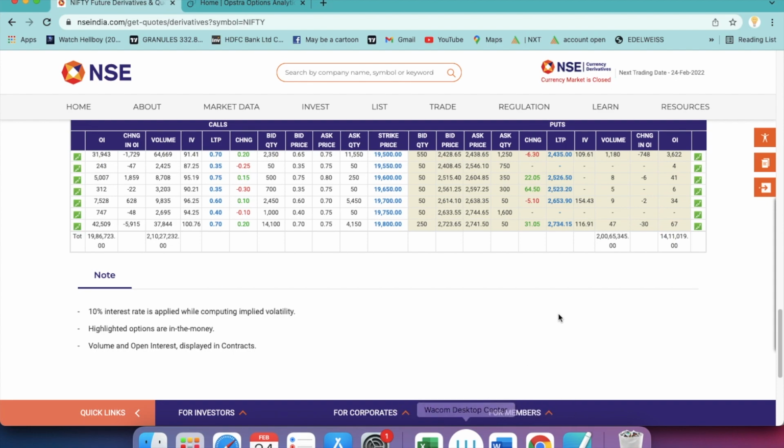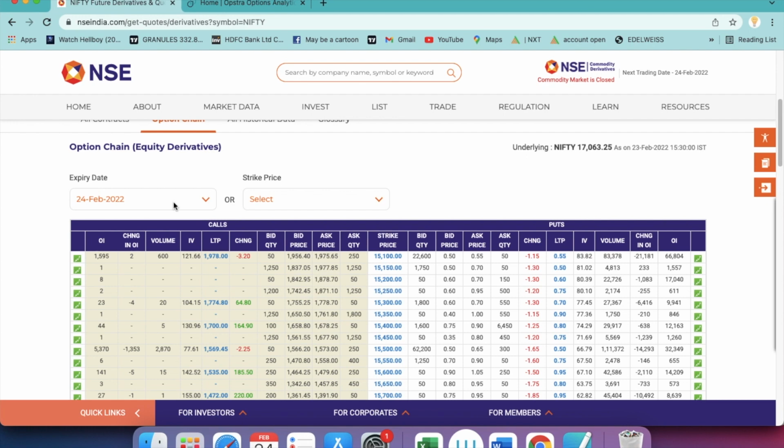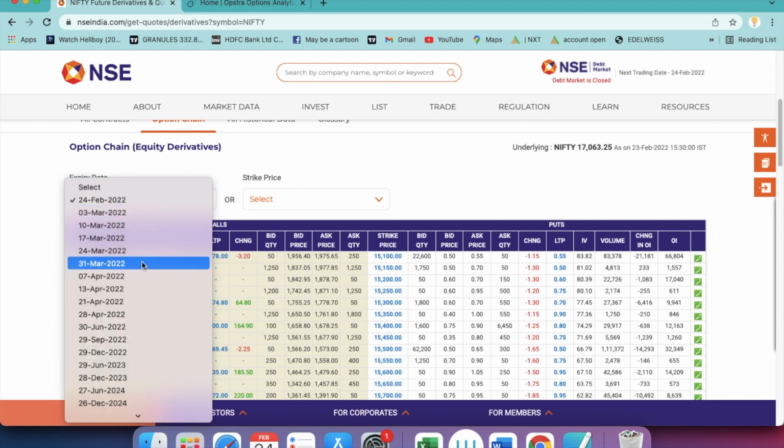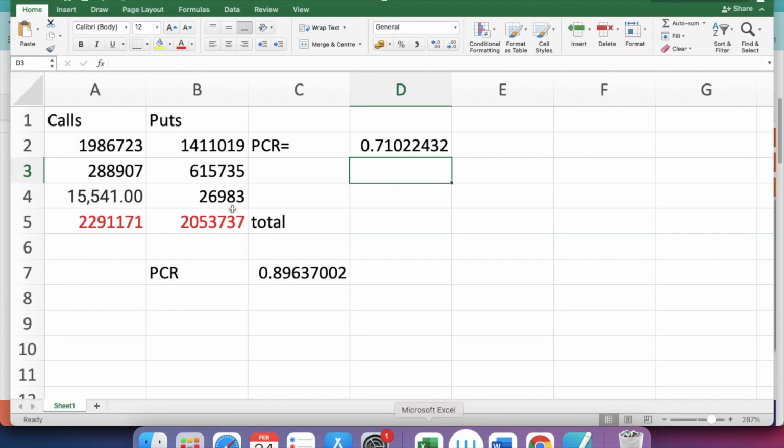I have made an Excel sheet with data of three months: February, March and April. Let me open it. This is the Excel sheet where I've taken the calls' open interest and the puts' open interest. I'm dividing put by call. Very important: don't divide call by put.